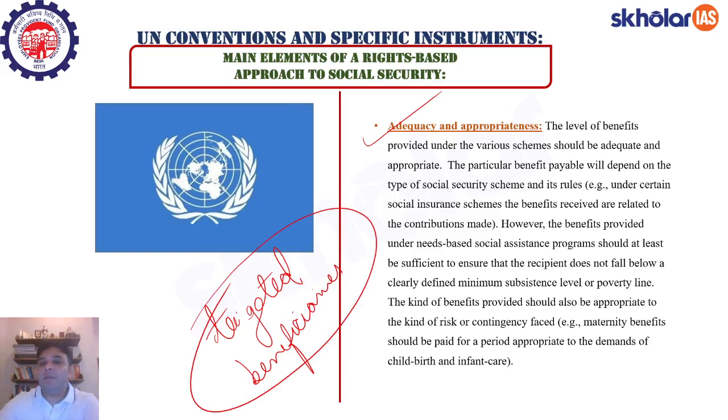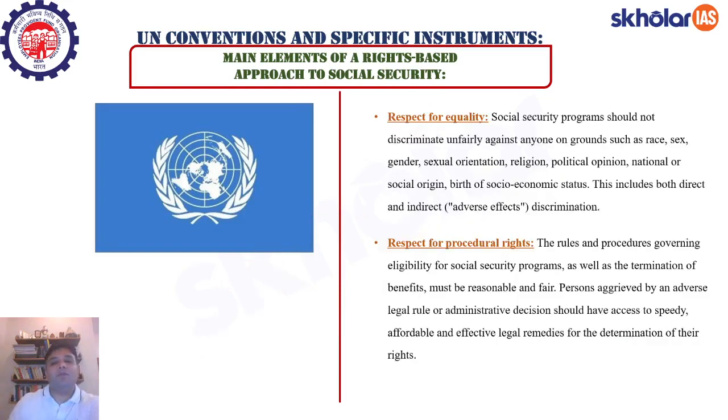And basically appropriate measures should be given at the right time, right? So like for example, maternity benefits are specifically meant for pregnant and lactating mothers, right? So likewise, appropriate and adequate programs should be filtered out for a particular section of the population.